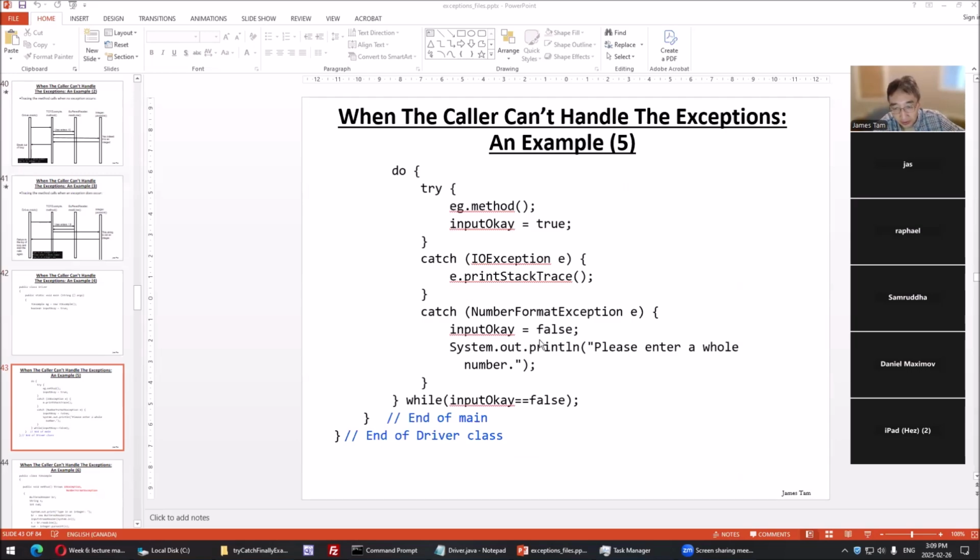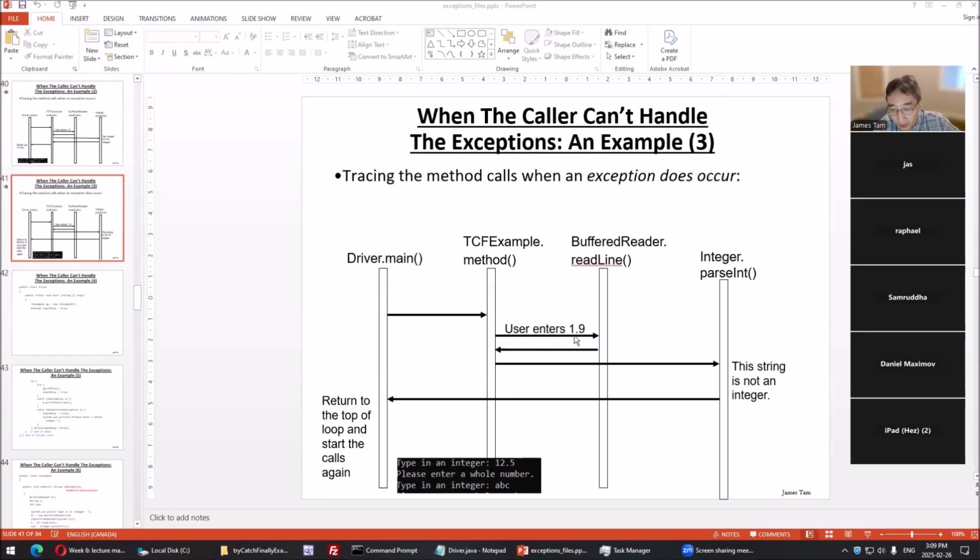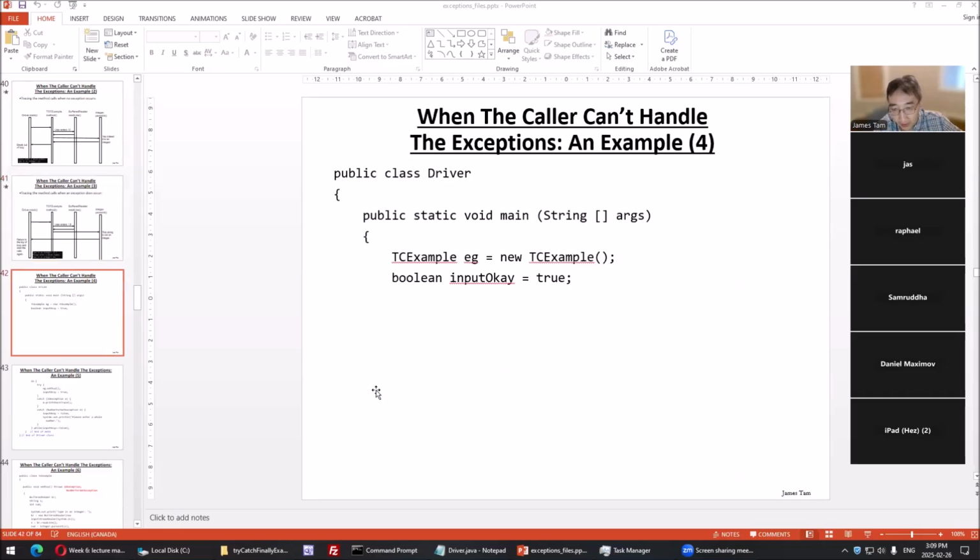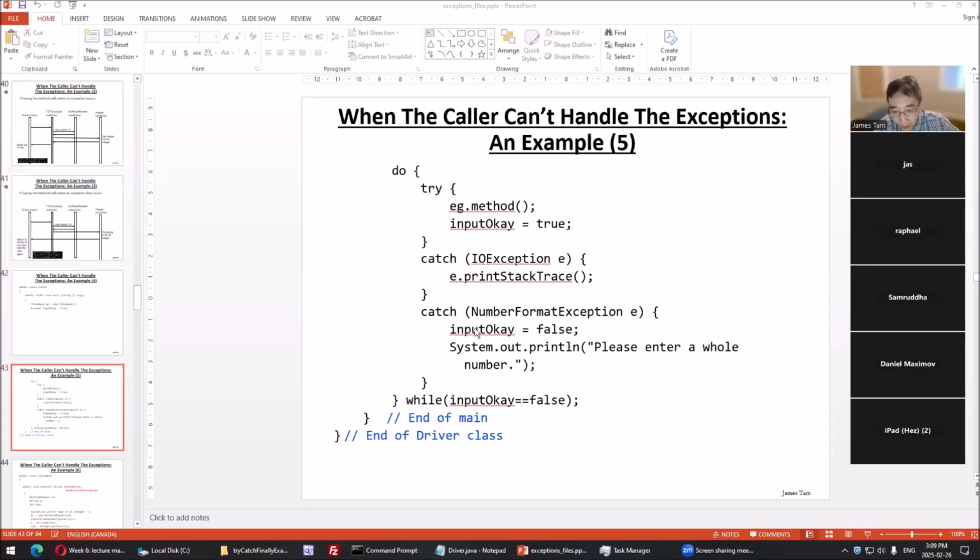If, say, the person entered in something that was invalid here, that flag would then be set to false, and we're back here. It'd be set here. It's invalid. Then when the person enters in something, it's okay. That's why we need to set it back to true.